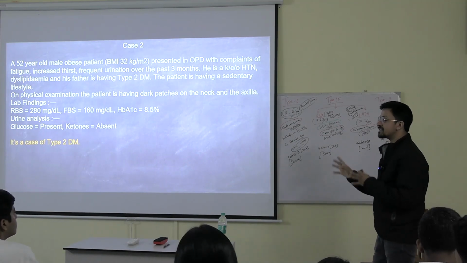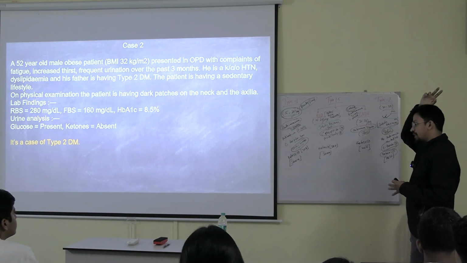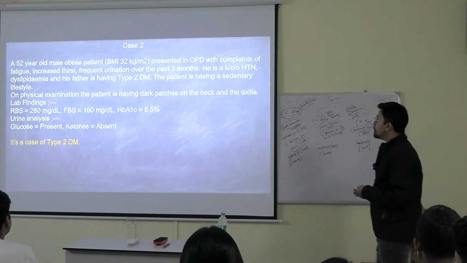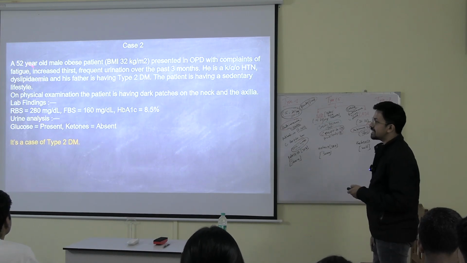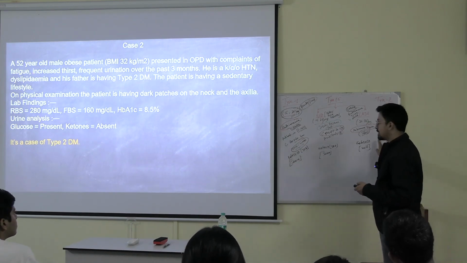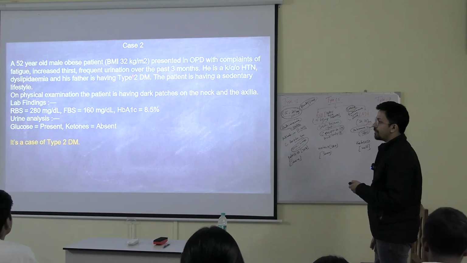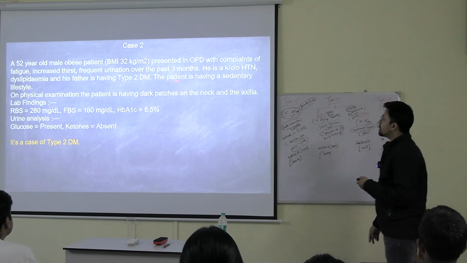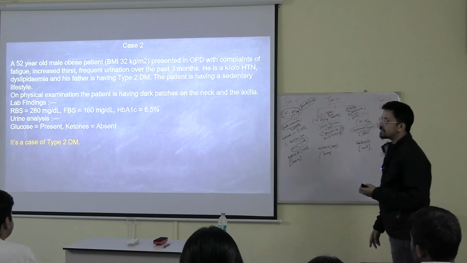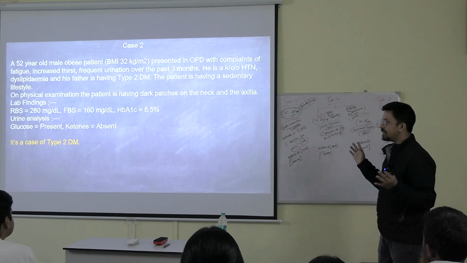Since 3 months he is having the symptoms, but these things have been going on inside his body since the last 10-20 years probably. Got it? He is a known case of hypertension and dyslipidemia. So he has a history of dyslipidemia, which is significant for this case. And the father also has a history of type 2 diabetes mellitus. So family history is also present in case of type 2. The patient has a sedentary lifestyle, that is less exercise, more junk foods, fatty foods, irregular habits.